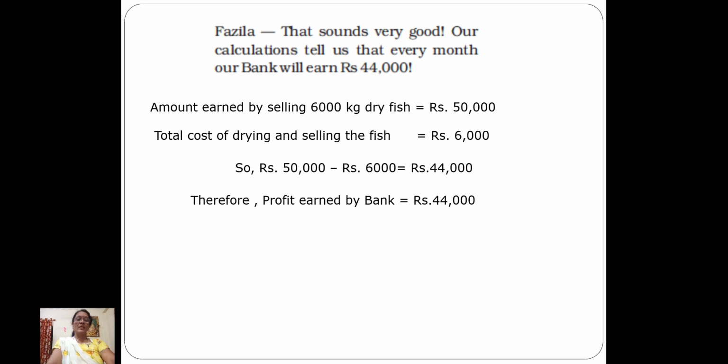And children, I'll tell you, this dry fish doesn't just stay for 1 week. If you keep it and preserve it properly, when it is dried under the sun, they stay for years together. Yes, 1 year, 2 years, they remain. Nothing happens to that type of fish, because if it is dried properly, they remain for 1-2 years. Yes, right?